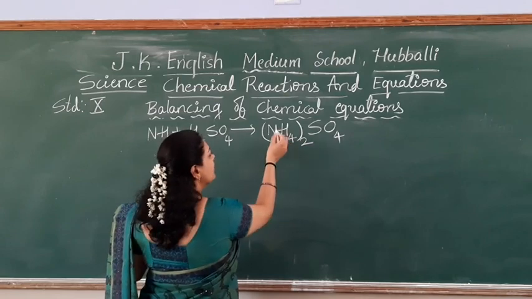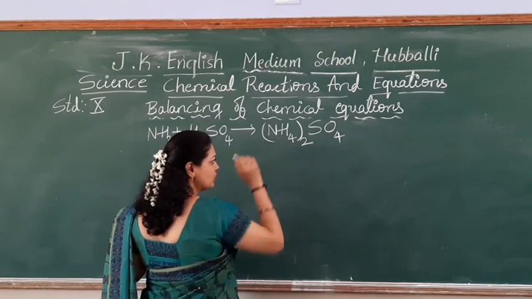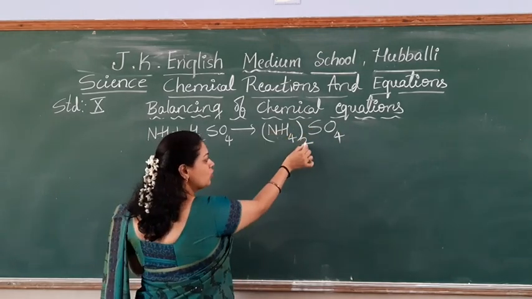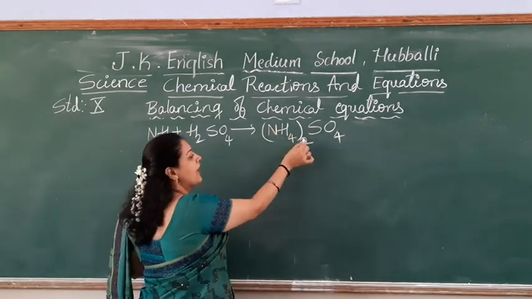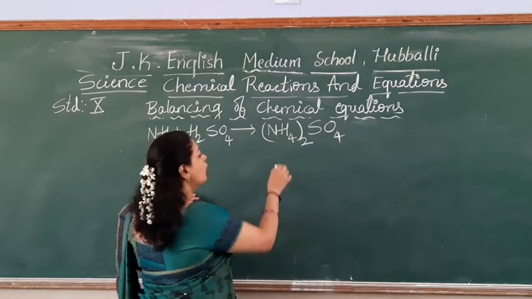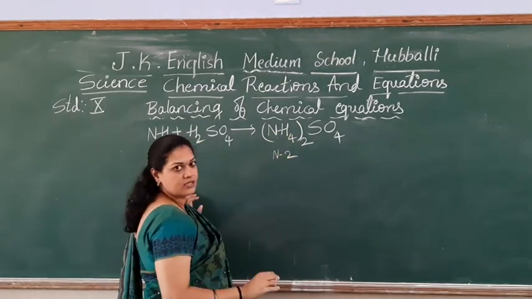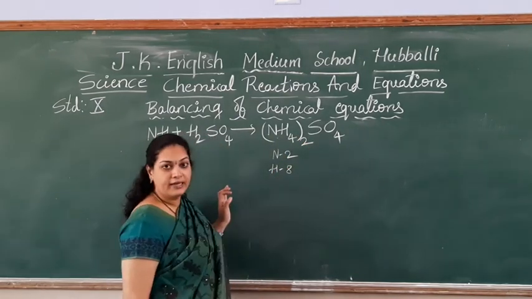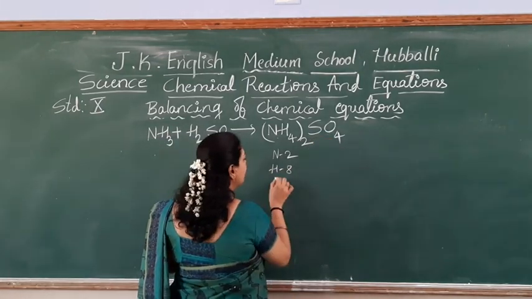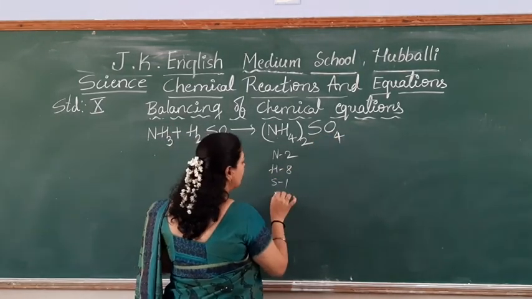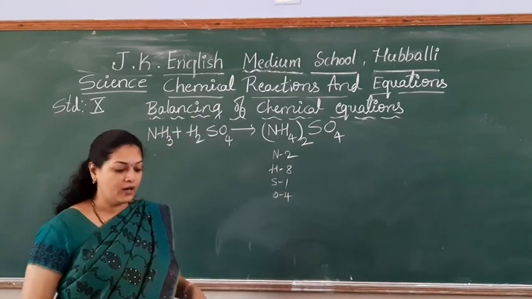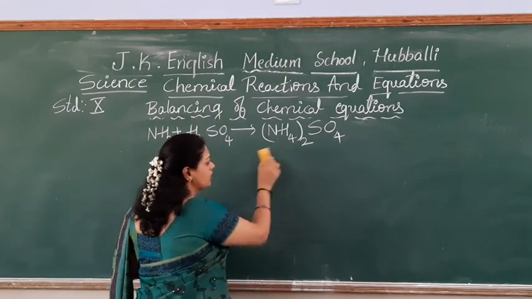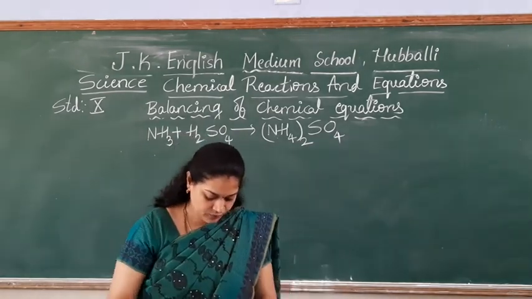What is the meaning? Below N nothing is there, means 1. But when you are writing a number outside this bracket, this 2 is multiplying with the nitrogen as well as with the hydrogen. Means how many nitrogen are here? 2 atoms. How many hydrogen are there? 4 2s are 8 hydrogen. How many sulfur are there? 1. Oxygen, how many are there? 4. This much hint I have given you to try to balance this equation. Tomorrow I will solve. Just try.